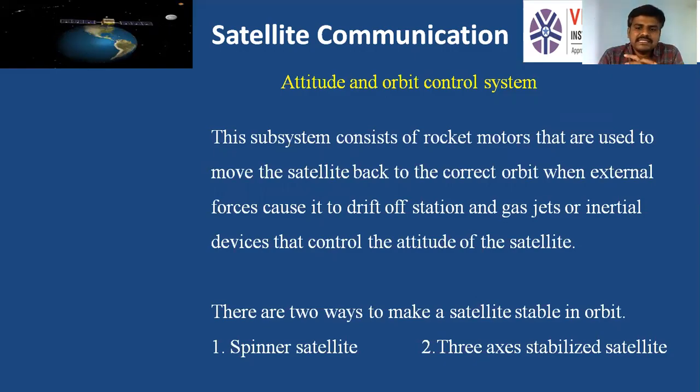There are 2 ways to make the satellite stable in its orbit, or we can say there are 2 types of satellites. The position of the satellite can be corrected in 2 different ways. One is if it is a spinner satellite, the correction of the position of the satellite is different. If it is a 3-axis stabilized satellite, the position correction of the 3-axis stabilized satellite is different.